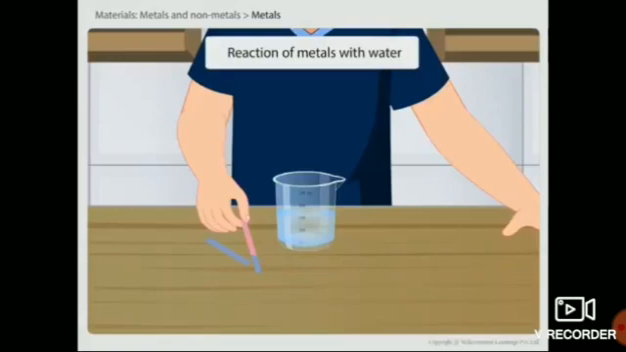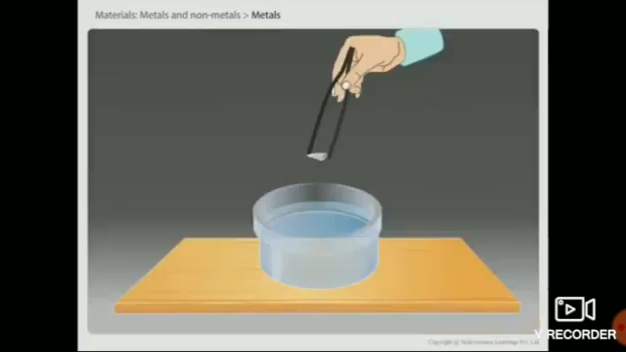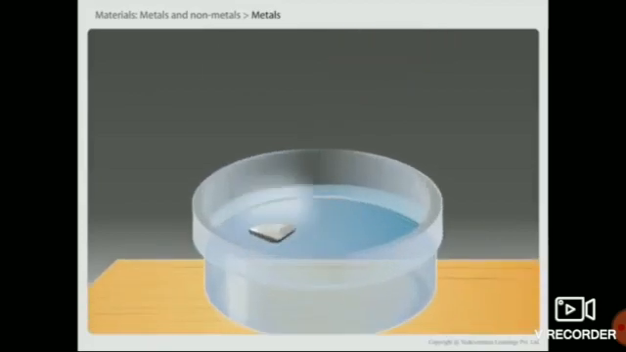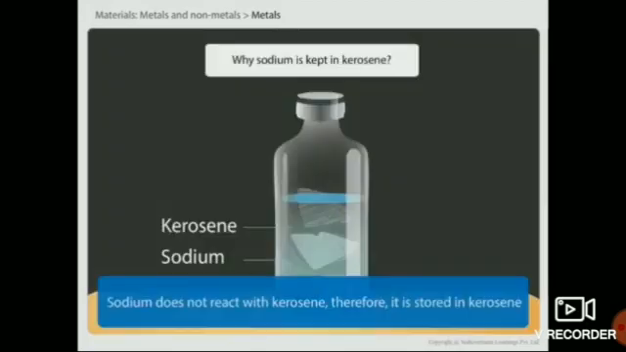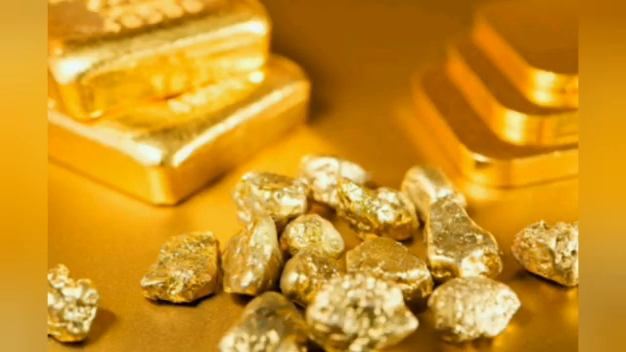Clear? Now you will be able to answer why sodium is kept in kerosene. Sodium is a highly reactive metal. It reacts vigorously with oxygen and water. This is an exothermic reaction. But sodium does not react with kerosene. So it is stored in kerosene. Now I want to ask one question to you. Why do we use gold, silver and platinum for making our ornaments?